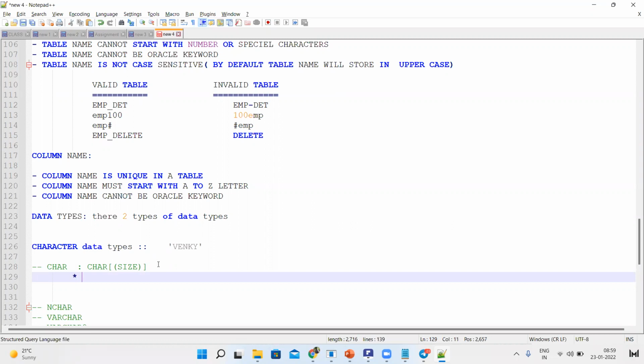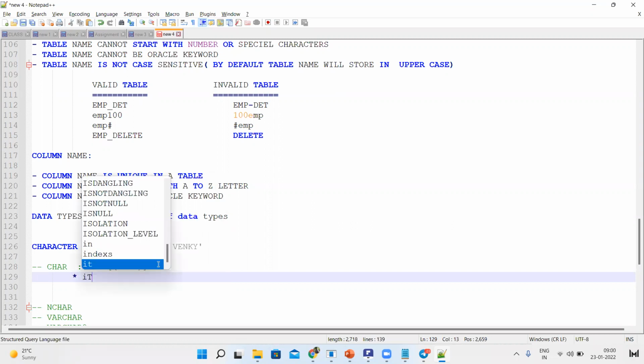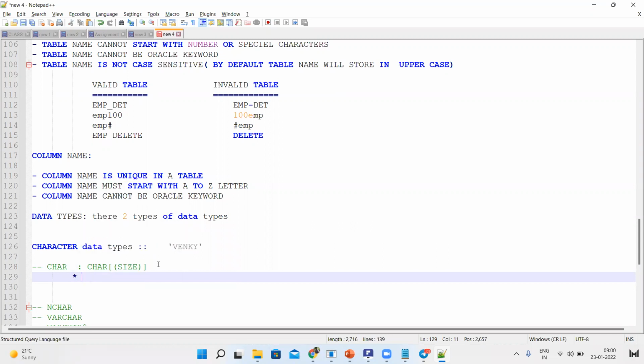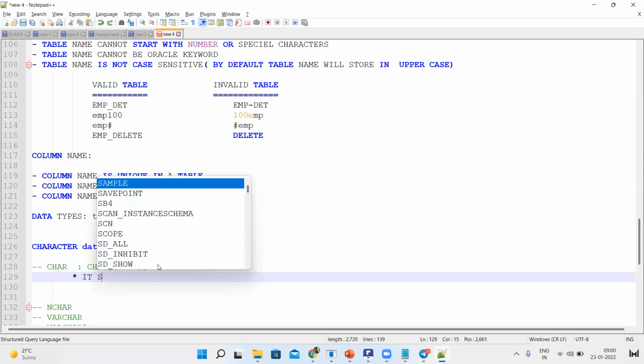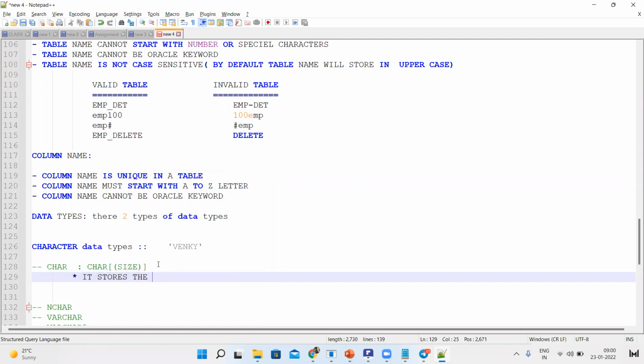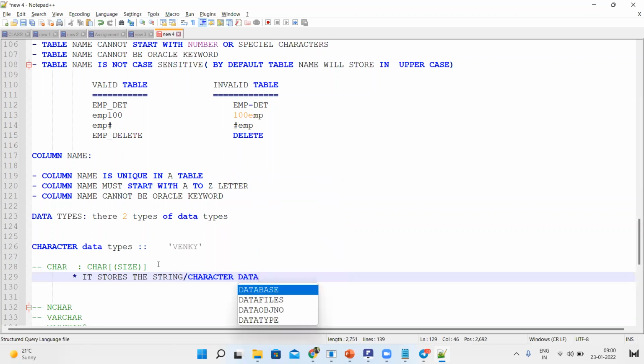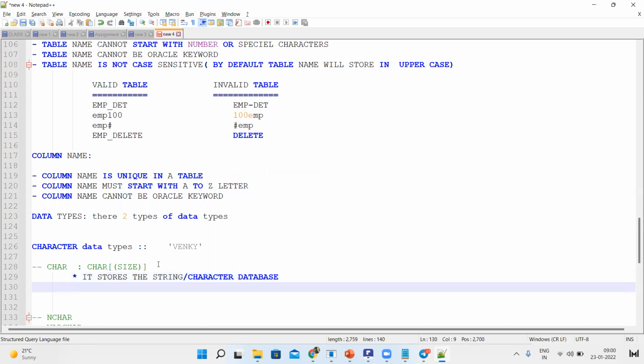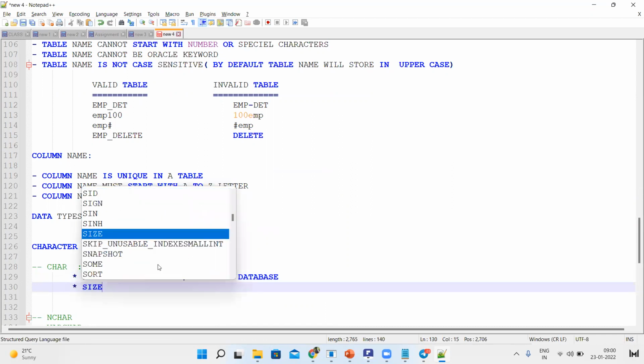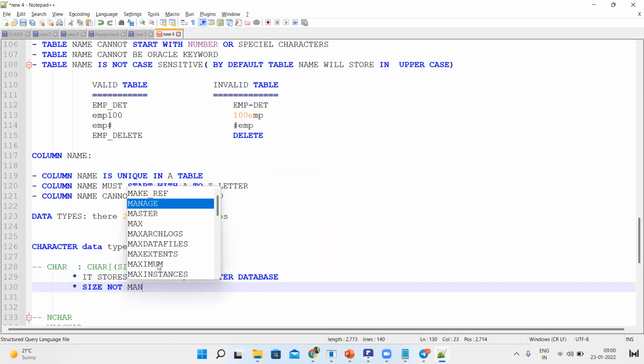Here it stores string or character data. Size is not mandatory.